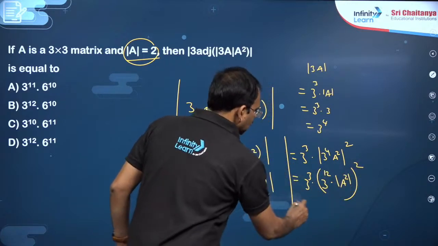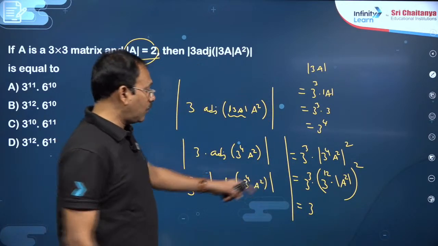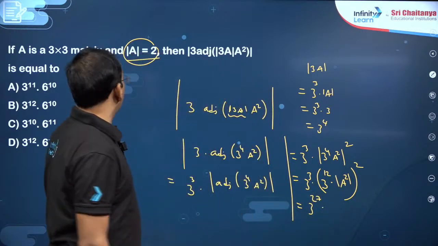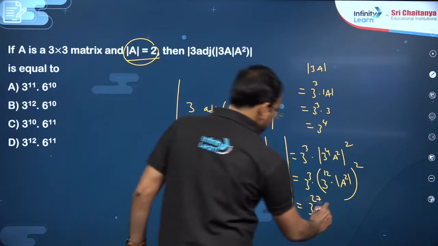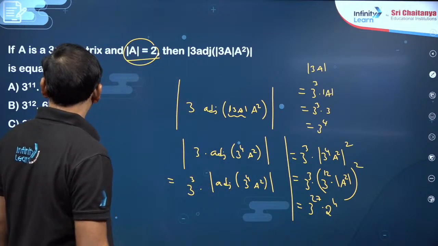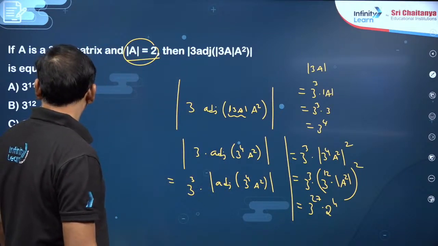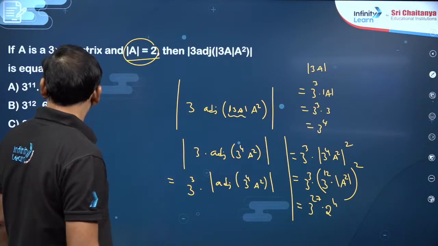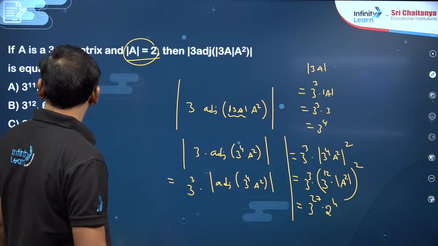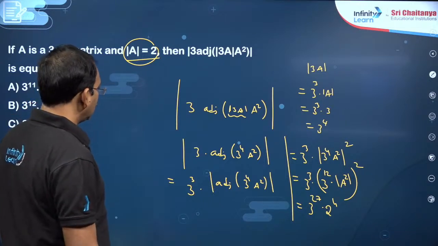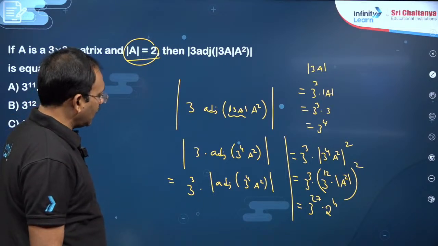So this becomes 3 power 27 into det A power 4, which is 2 power 4. So which is going to be 6 power 10 into 3 power 11, as he has given.